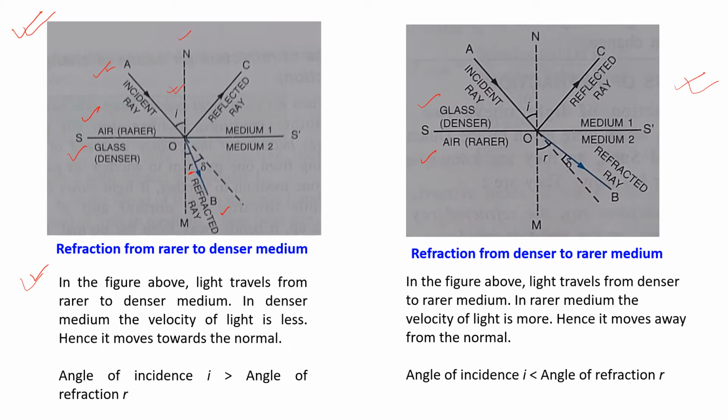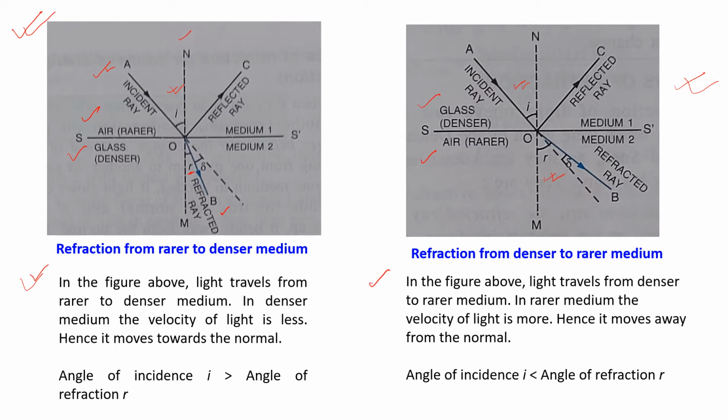In this case, you can see that angle I is less than angle R. That means angle of incidence is less than angle of refraction. What is written? In the figure above, the light travels from denser to rarer medium. In rarer medium, the velocity of light is more, hence it moves away from the normal. So I is less than R. Am I clear?